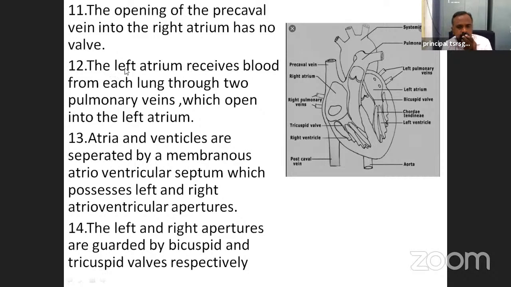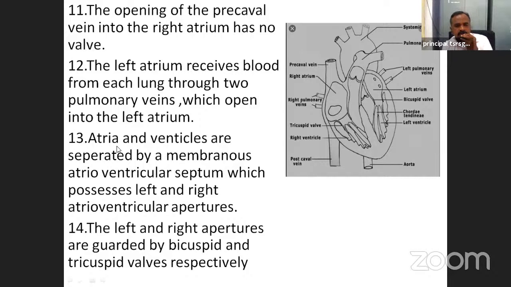Next, the left atrium receives blood from each lung through two pulmonary veins, which open into the left atrium. This is the left atrium. These are the two pulmonary veins. They receive the blood from the lungs and open into the left atrium.